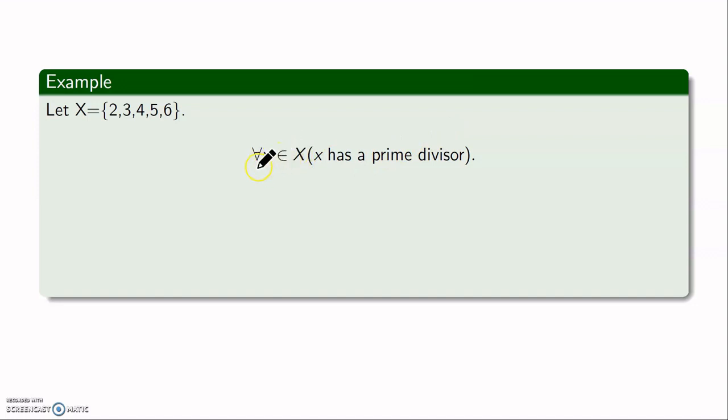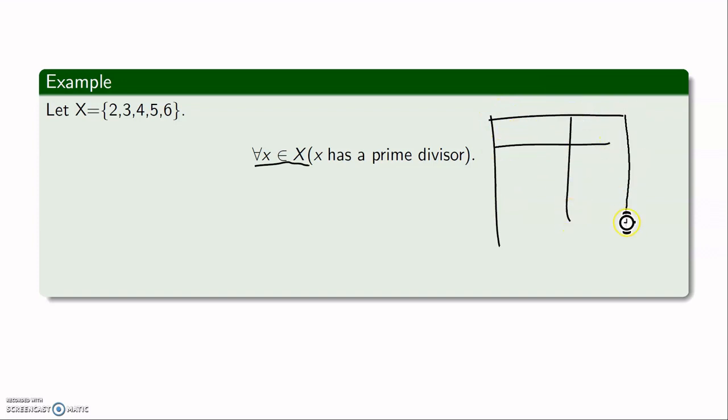So what I can do, this says for all. Because my set X is finite, I can pick up one at a time and show that it is having a prime divisor. So let me do that. I'll just make a table. Okay, I will take the element X here and the divisor here.